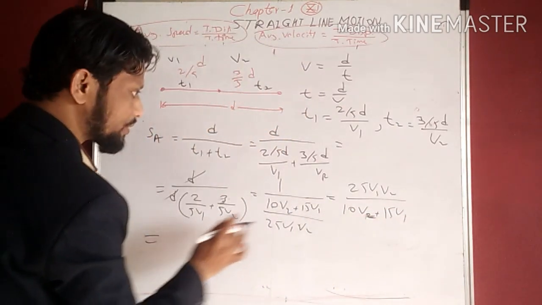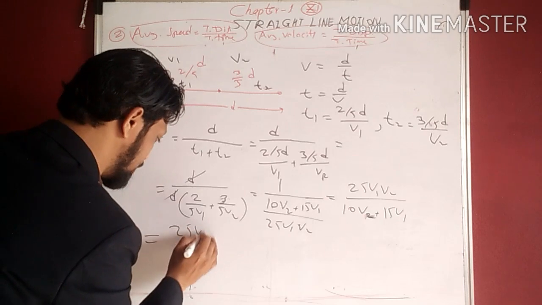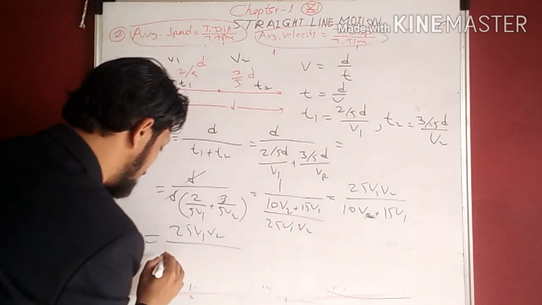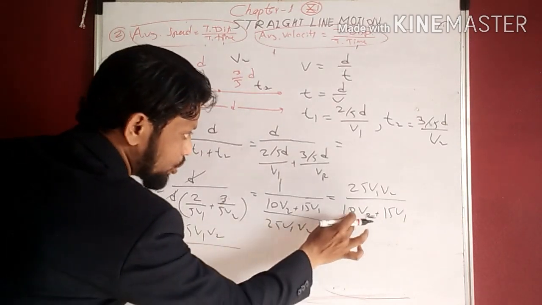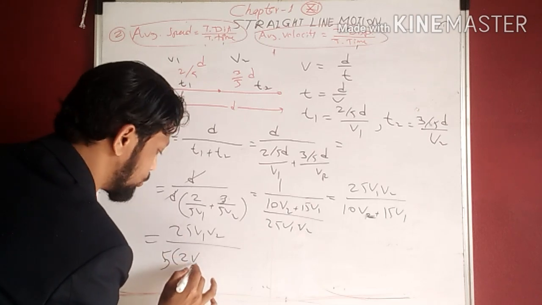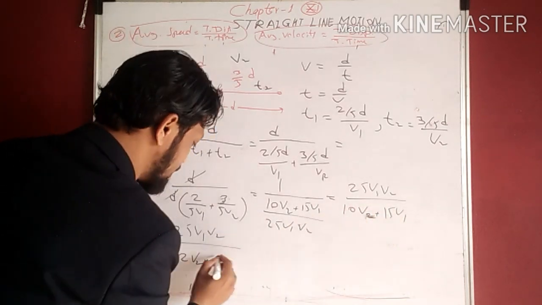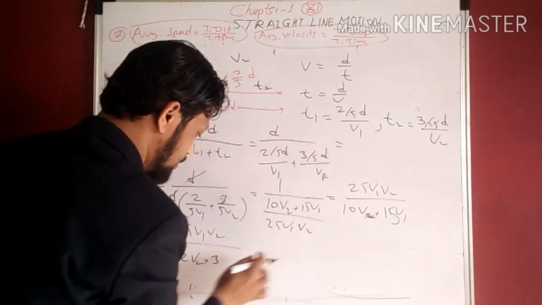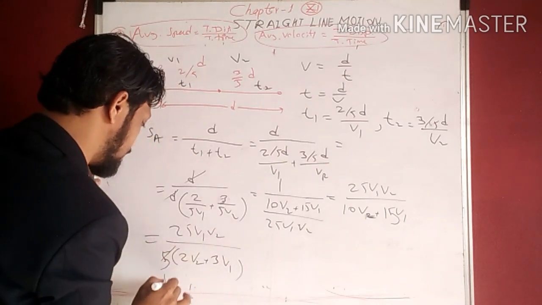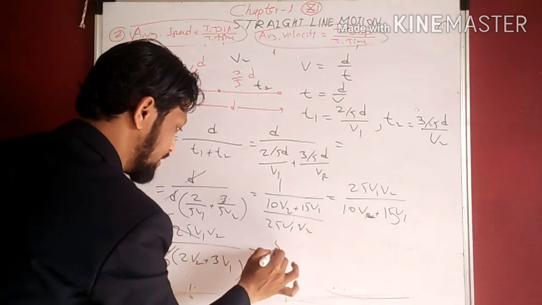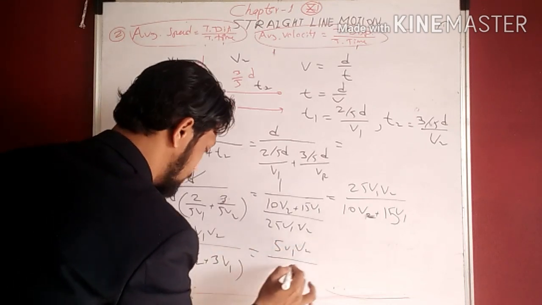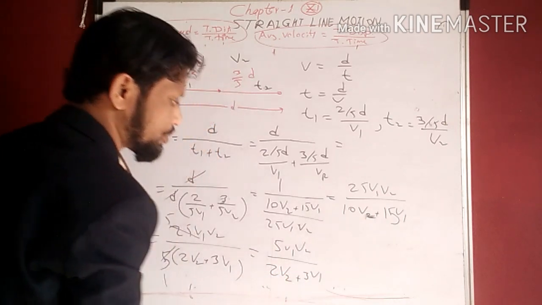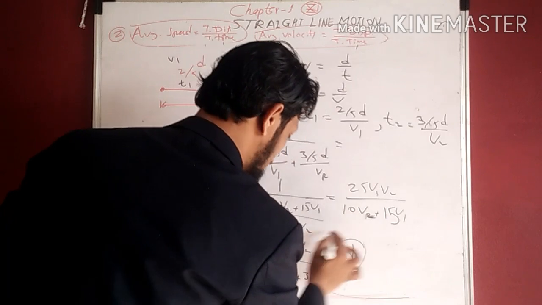So take out something common. 25 v1 v2 as it is, take out 5 common from this side. So 5 common निकालिए तो क्या बचा अंदर, in bracket 2 5s are 10, so 2v2 plus 5 निकालिए तो कितना बचा यहाँ पर, 5 into 3 is 15, so 5 common, 3 into v1. So this is 5 ones are 5, 5 5s are 25, so remaining is 5 v1 v2 upon 2v2 plus 3 v1. So which option is correct? D is correct. Okay, option D is correct option.